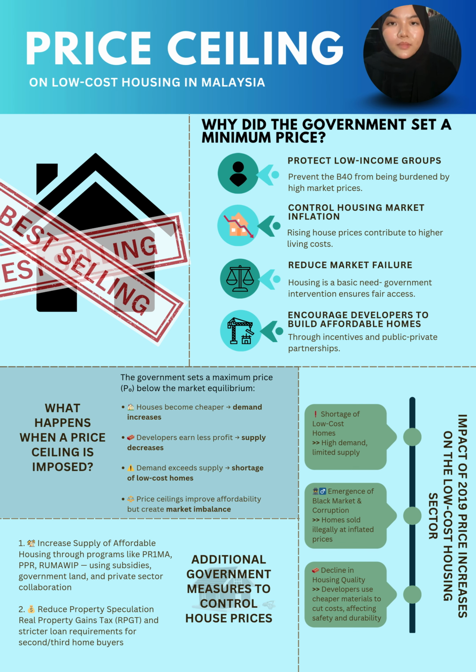On the diagram, the gap between the quantity demanded and the quantity supplied shows the shortage in the market. In conclusion, while price ceilings help make housing more affordable, they can also cause an imbalance in the market. That's why additional policies are needed to support supply and ensure housing remains accessible.